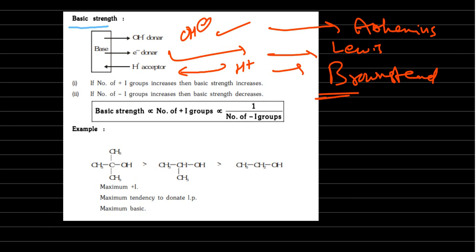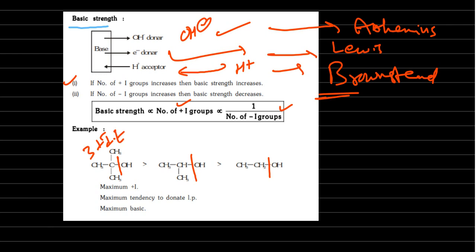Okay, now this basic strength is directly proportional to the number of plus I groups. It is quite opposite to the acidic strength. If you understood acidic strength clearly, it is opposite to the basic. So basic strength is directly proportional to plus I, inversely proportional to minus I. Now you can see here OH, OH and OH. Here which has the maximum plus I groups? This is the higher plus I groups. Okay, 3 plus I inductive groups are there.